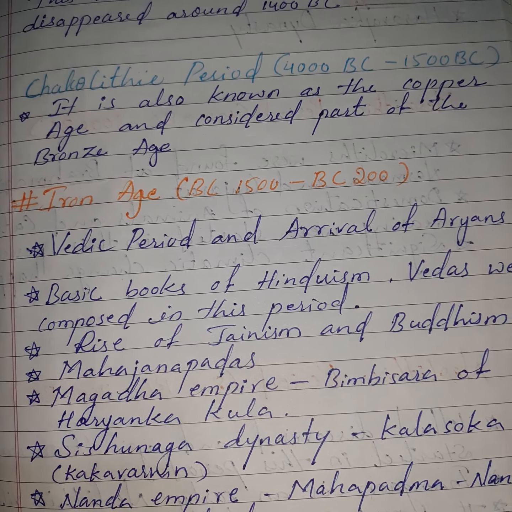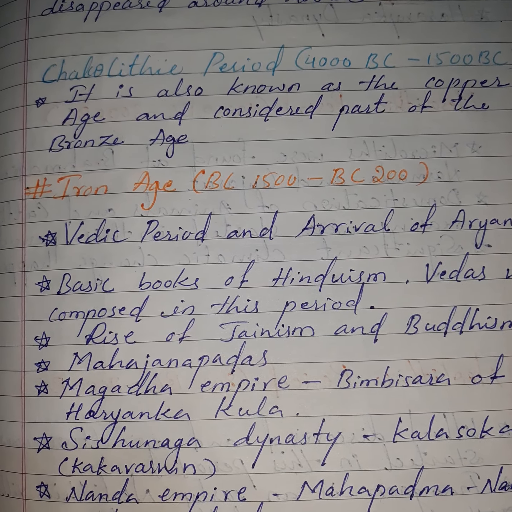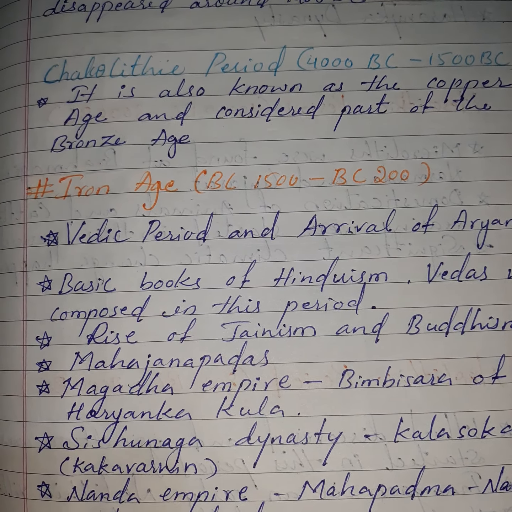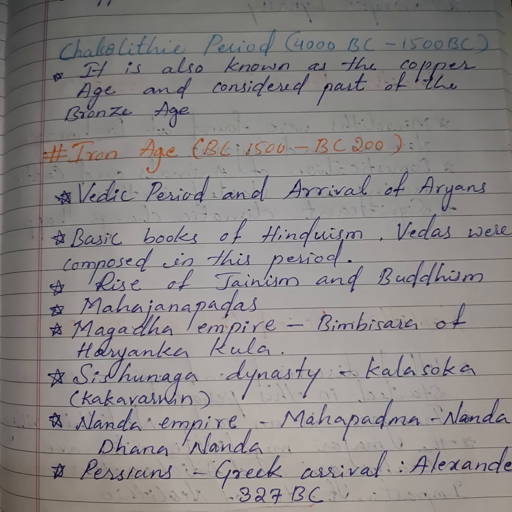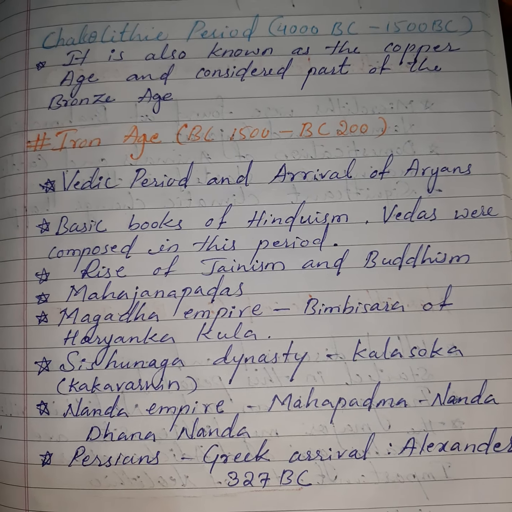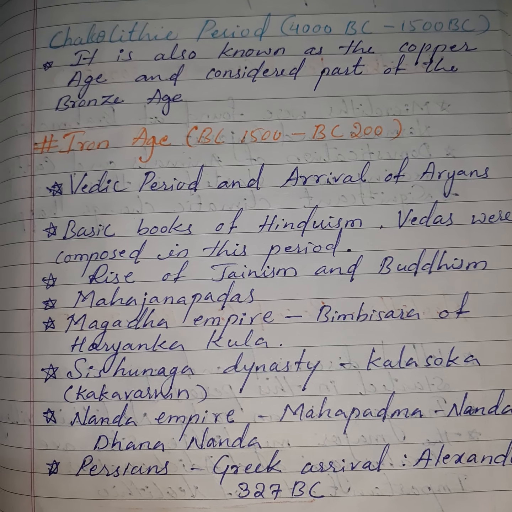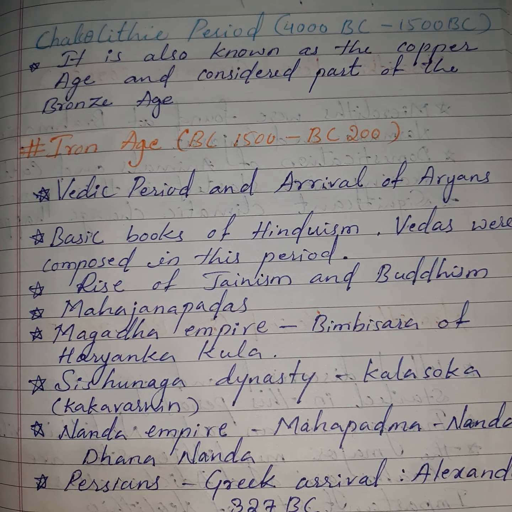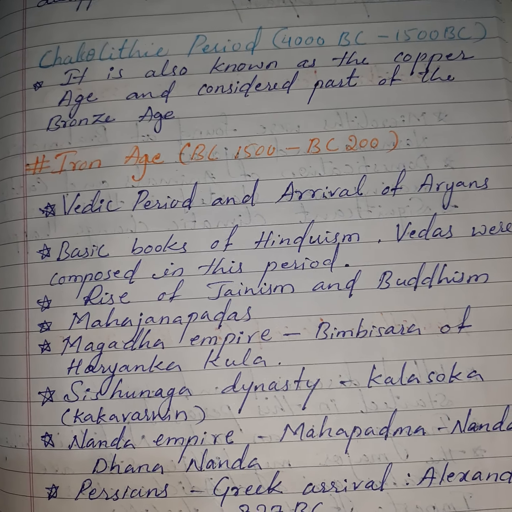Next age will come, Iron Age, from 1500 BC to 200 BC. In this Iron Age, Vedic period and arrival of Aryans; the basic books of Hinduism, the Vedas, were composed in this period.